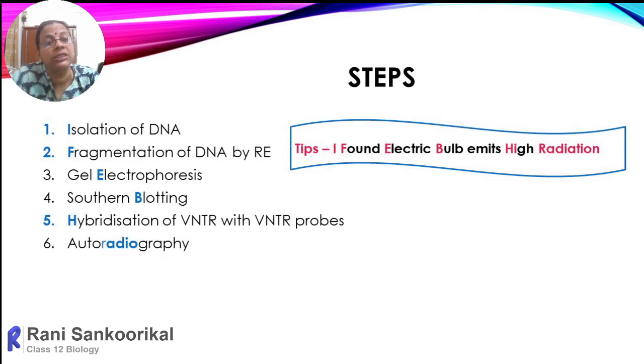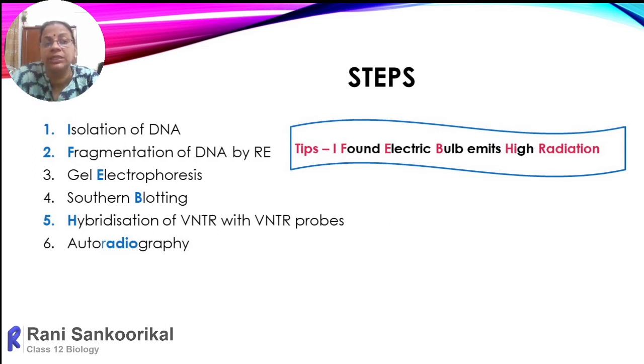Then the separated DNA, the next step is fragmentation. Fragmentation means, based on the restriction sites, we add that particular restriction endonuclease, and it will check for the palindromic sequences, and at the restriction sites it can cut. So you will get different fragments of DNA. This fragmented DNA has to undergo density gradient centrifugation, and we can separate them based on their density, and the mini satellite regions can be separated.